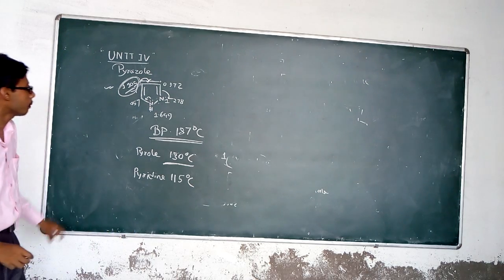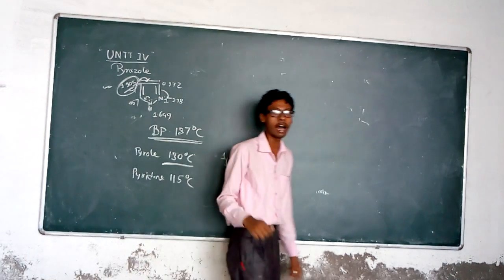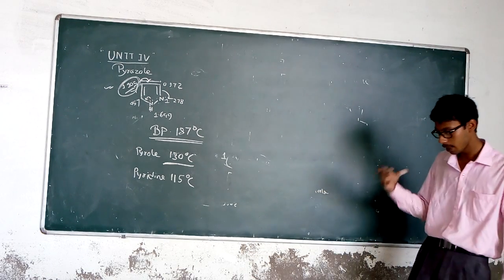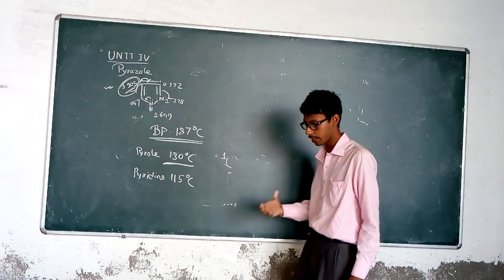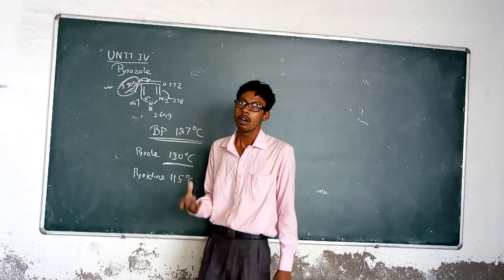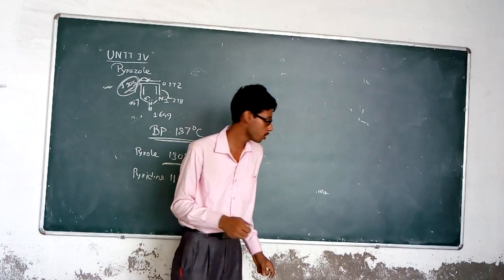So the boiling point is higher, and there are specific reasons for this high boiling point. Normally the boiling point is affected by hydrogen bonding, the bond observed between an electronegative atom and a hydrogen atom.